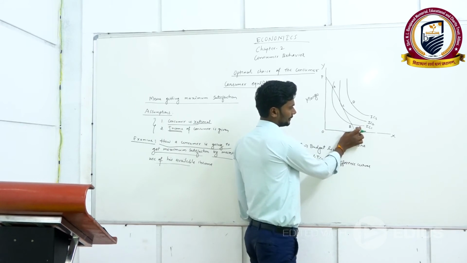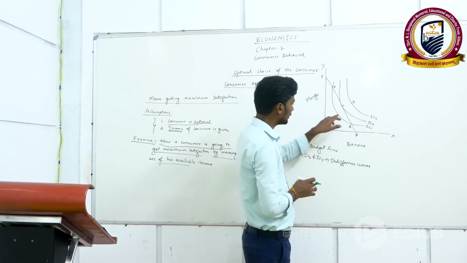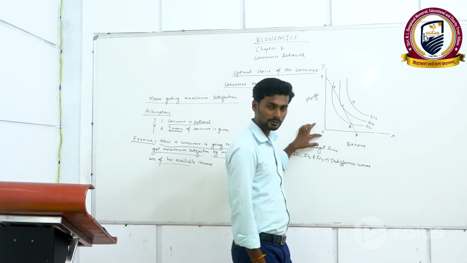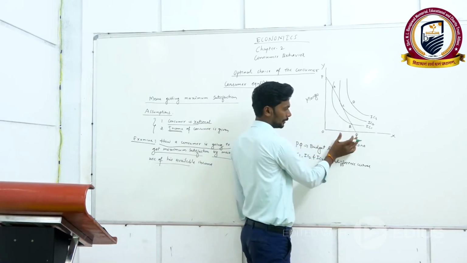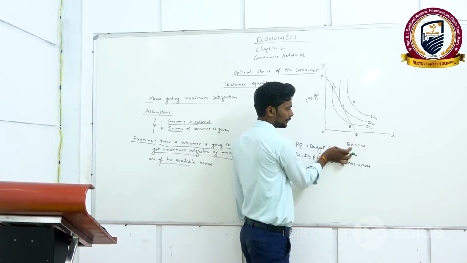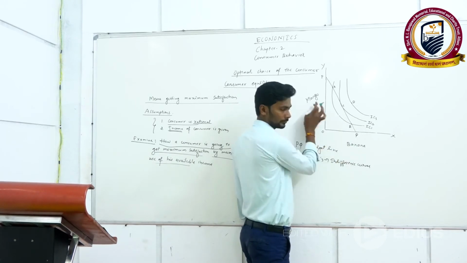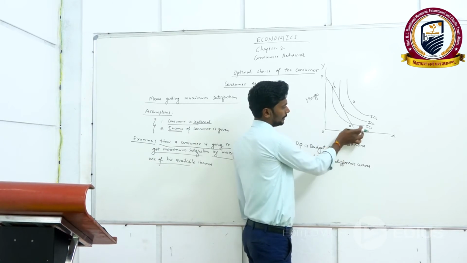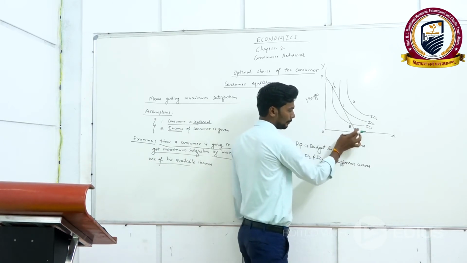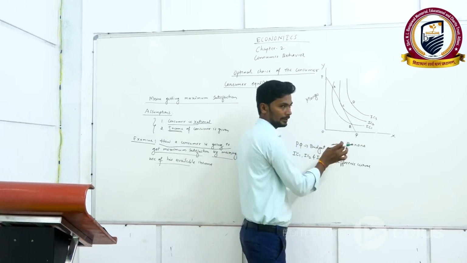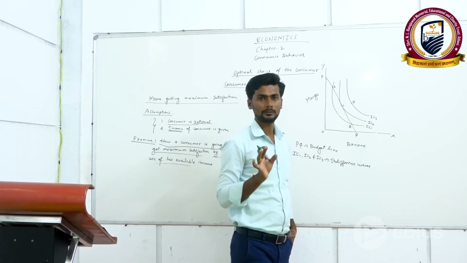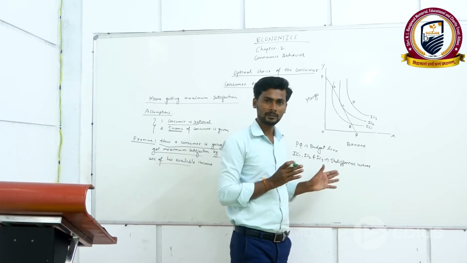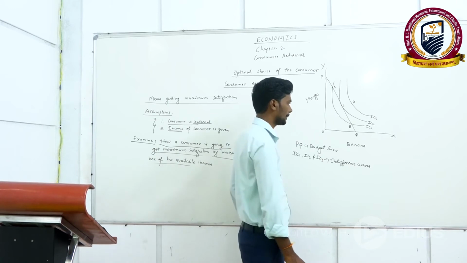An indifference curve is a locus of points. It is a combination of two goods. Every indifference curve, IC1 for example, is a combination of two goods which yield the same amount of satisfaction to the consumer. So this is the meaning of indifference curve that you studied in previous videos.